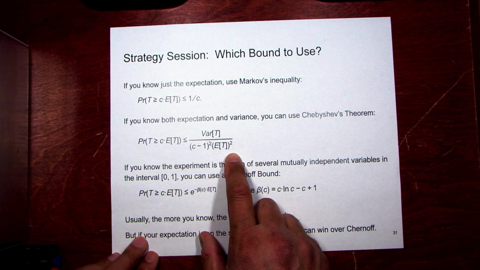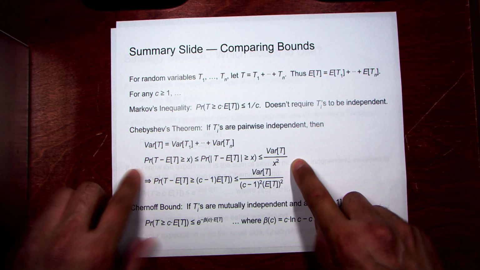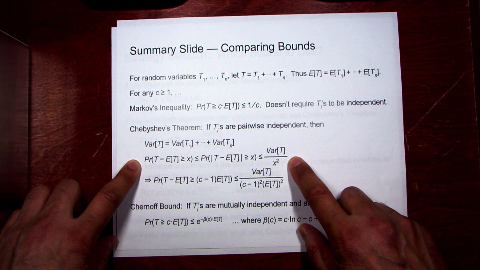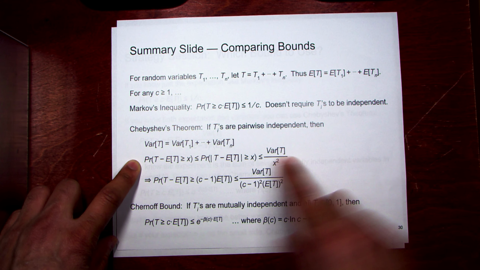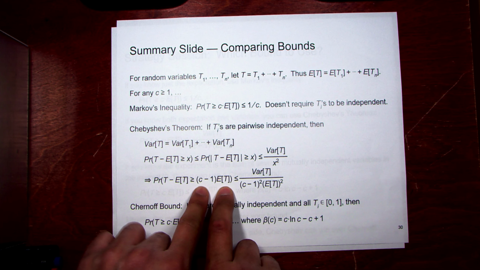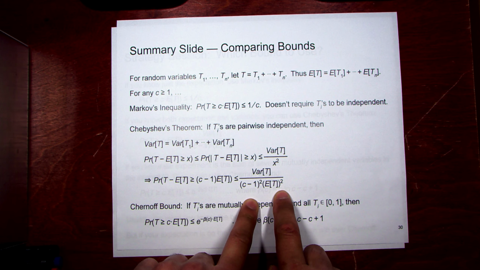I don't have the slides all that handy, but if you look at the form, this is the original form. This is less than or equal to variance over x squared, where the difference is greater than or equal to x. If this difference is in multiples of expectation, and you slide the expected value over here, it will give you c times E of T. That's the bit that goes into the denominator for x squared. Is that good?